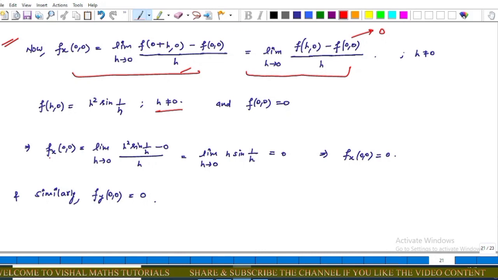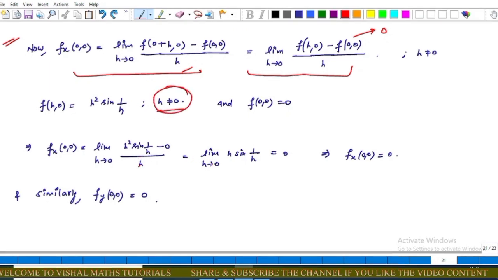This implies fx(0, 0) equals the limit as h tends to 0 of h square into sine 1 upon h. This h cancels with this h because h is not equal to 0. This implies the limit as h tends to 0 of h into sine of 1 upon h is the standard result, and this limit always tends to 0. This implies that fx(0, 0) equals 0.